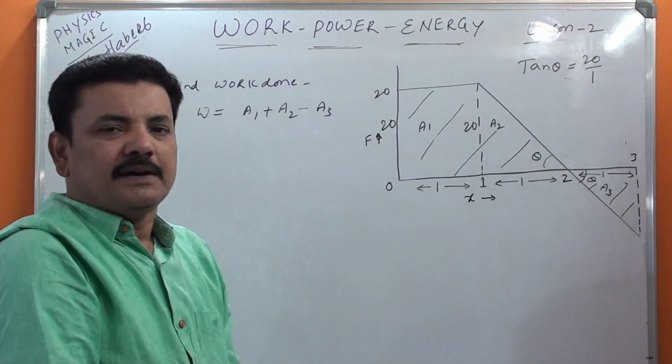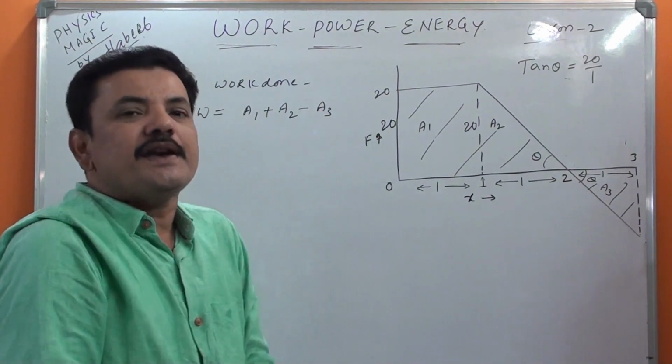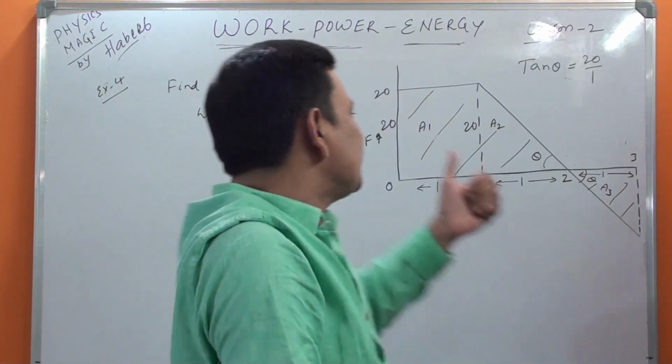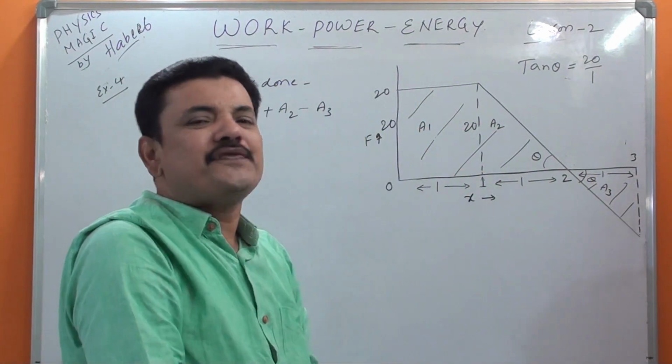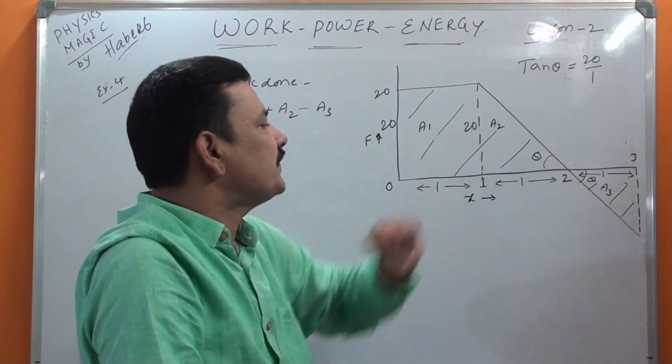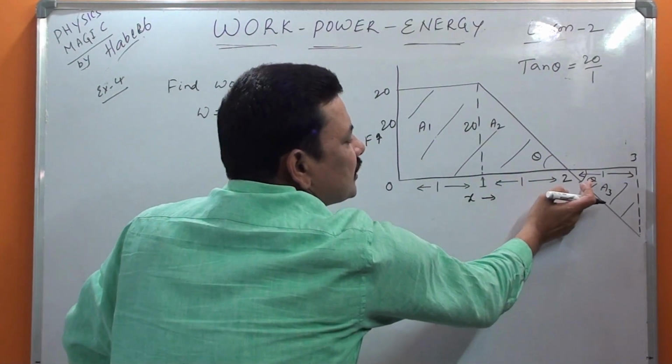Very simple. Your mindset. That's why I told you, do everything with confidence. If you do it with confidence, you will never feel that it is tough. Very simple. Tan theta is equal to 20 by 1. That is 20.